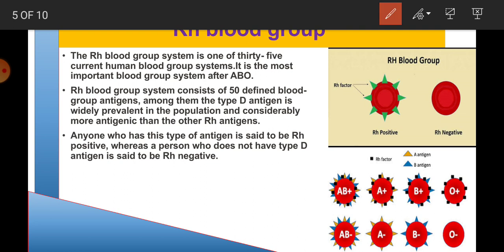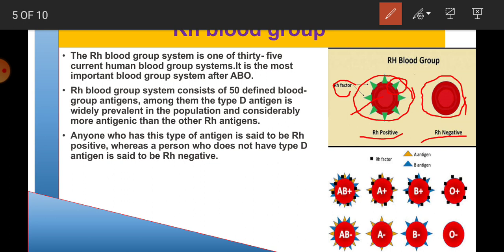Here you will see a red blood cell, and on the surface of the red blood cell, this green colored part is named Rh factor or Rh antigen. If there is Rh antigen outside the surface, then it is called Rh positive, and if there is no antigen, then the blood type will be Rh negative.